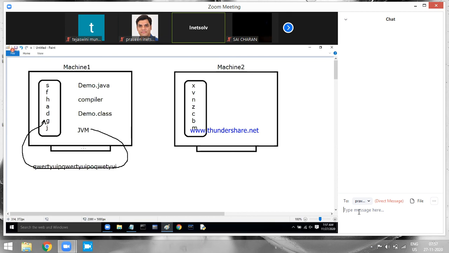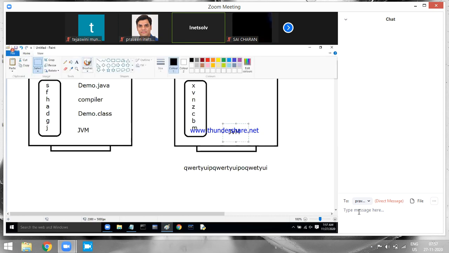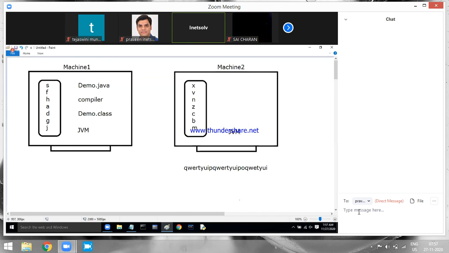I execute the code, I get the output. After I get the output, I take this particular .class file to machine 2. And to execute the code, here also I require a JVM. In machine 2 also I require a JVM. So what I do, I give the .class file to my JVM. JVM will again take the .class file, read these instructions, understand them, and convert them to machine 2 understandable format.